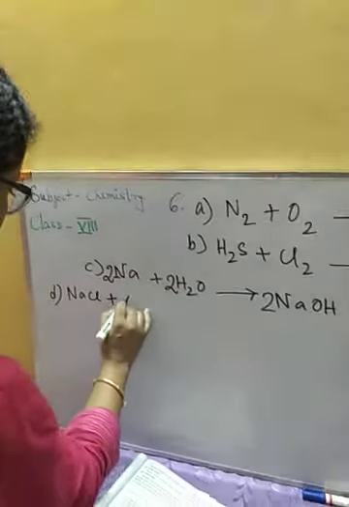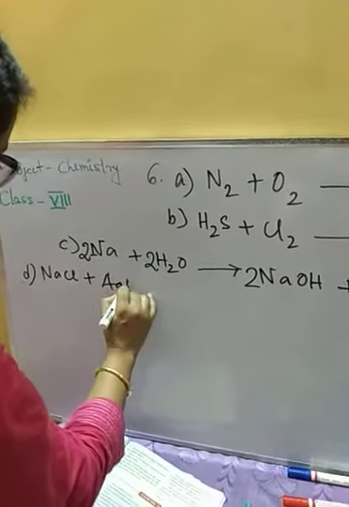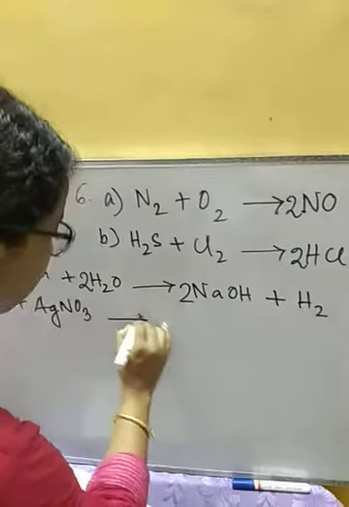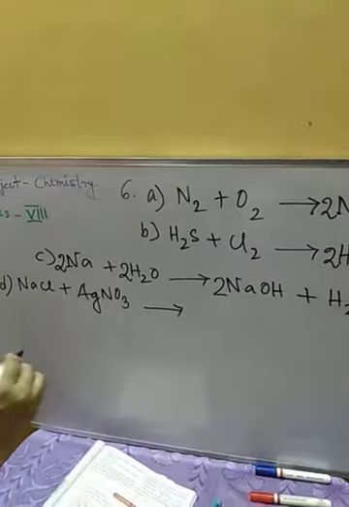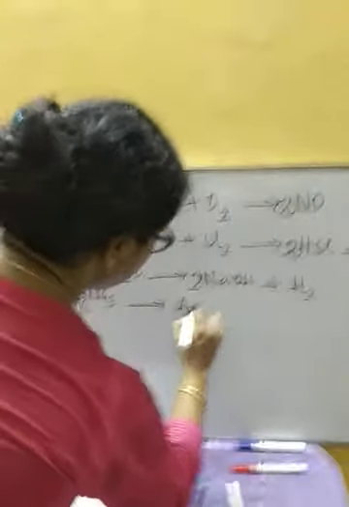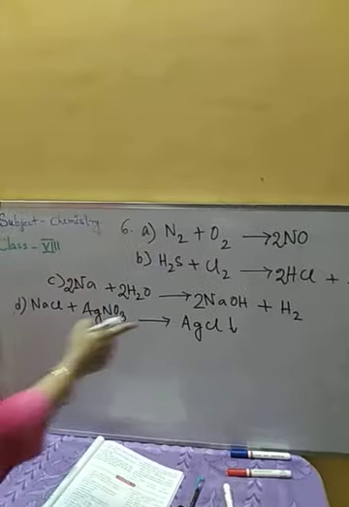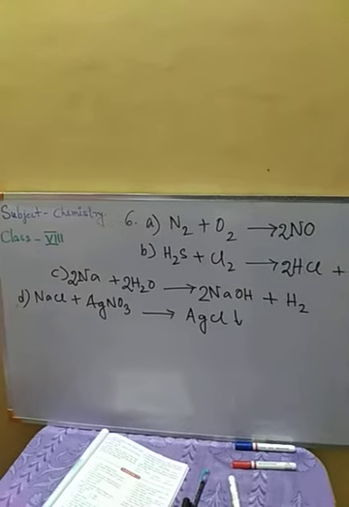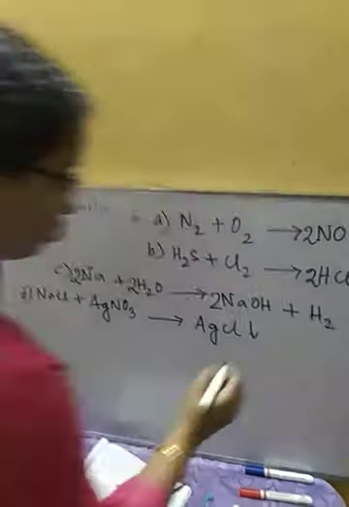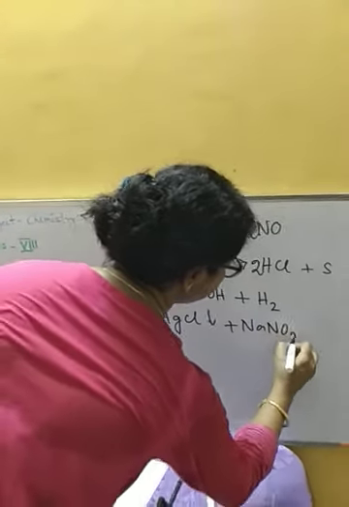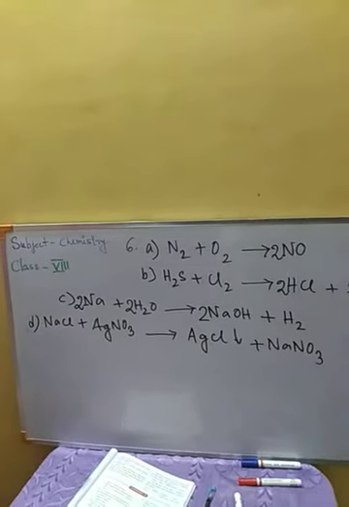Okay, next, question number D: sodium chloride plus AgNO3, NaCl plus silver nitrate. This reaction we have done already. So here we are going to get a curdy white precipitate of silver chloride, AgCl, along with sodium nitrate, NaNO3.